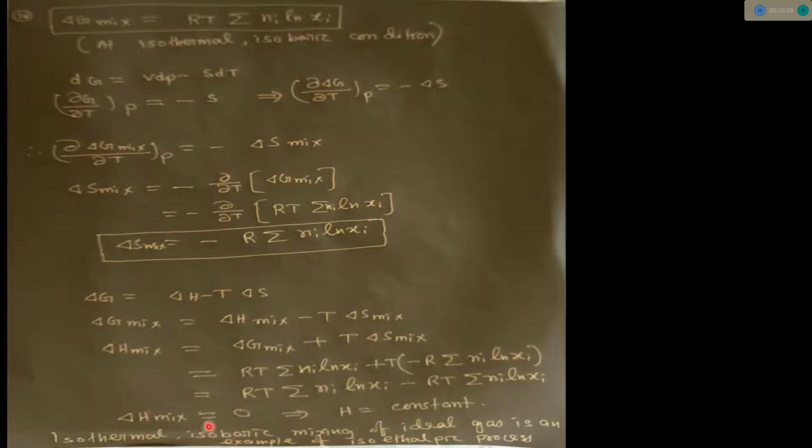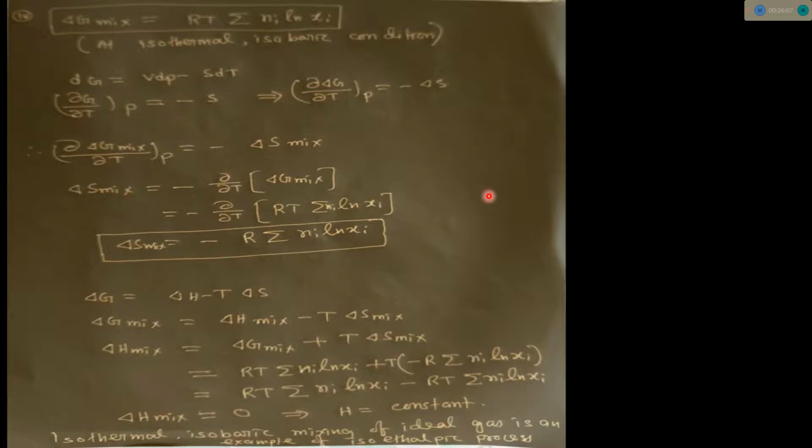So del H mix, the mixing of enthalpy, is 0. We can say H is constant. Since enthalpy is constant, the change in enthalpy is 0. So isothermal isobaric mixing of ideal gas is an example of isoenthalpic process.